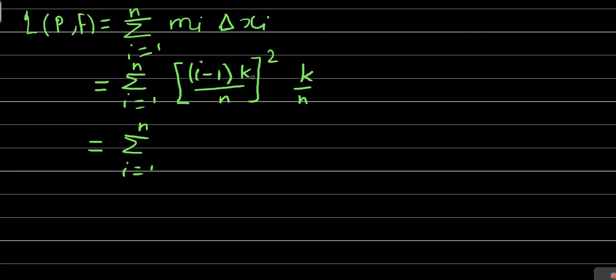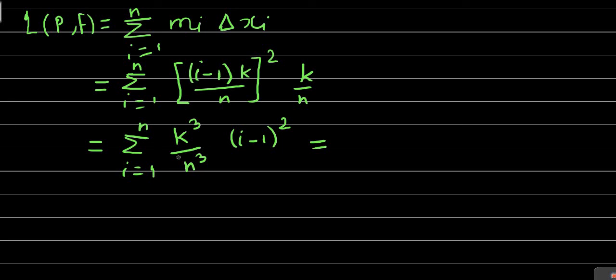Here (k/n) whole square is k square by n square, into k by n is k cube by n cube. Okay, so this is k cube by n cube into (i minus 1) whole square. Now as earlier, this k as well as n both are independent of i.